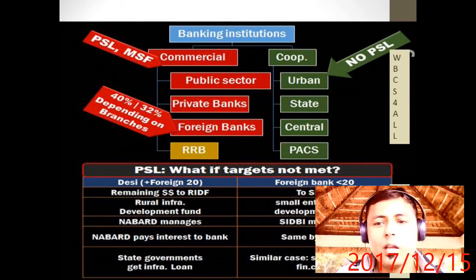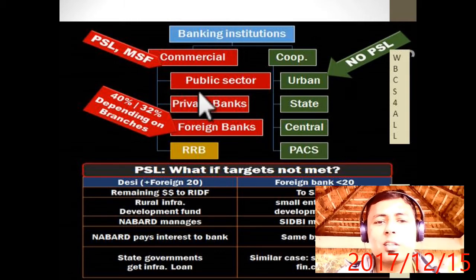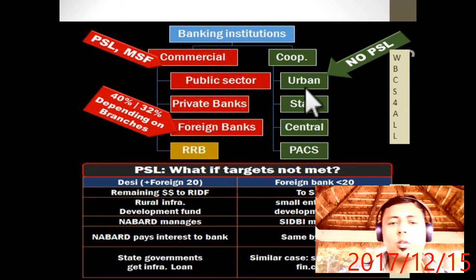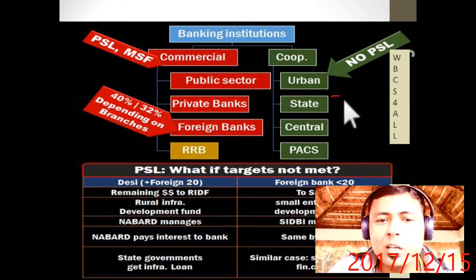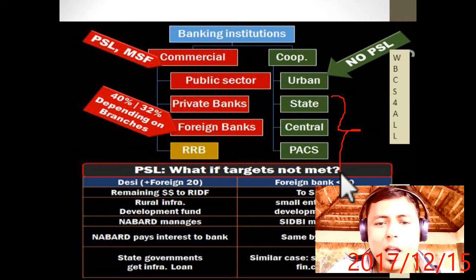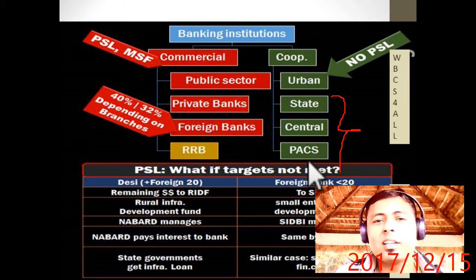Okay. In a nutshell, the banking institutions have been classified into sectors: commercial and cooperative; public, private, foreign; RRB; and cooperative, either urban or rural. But in the rural also, the cooperative bank can be divided into three parts. Remember, the cooperative banks are divided into three levels: the village level, that is the primary agriculture cooperative society, then the district level, then the state level.